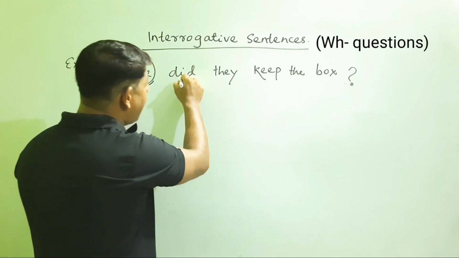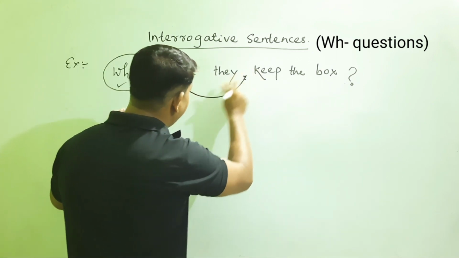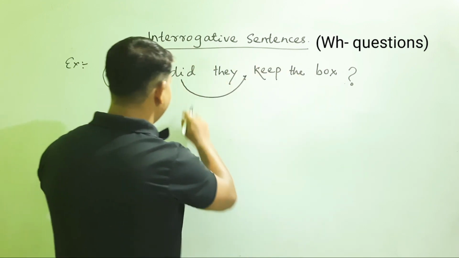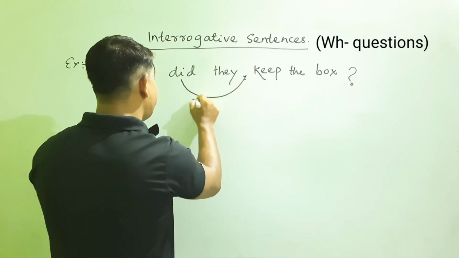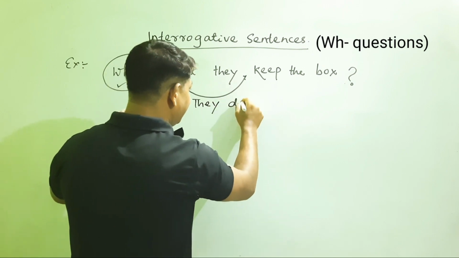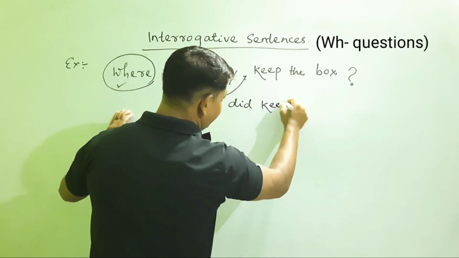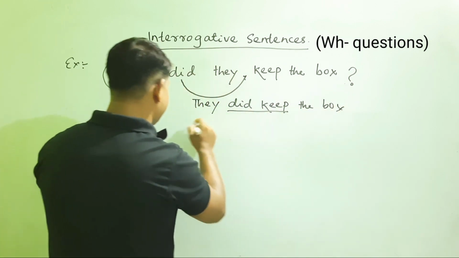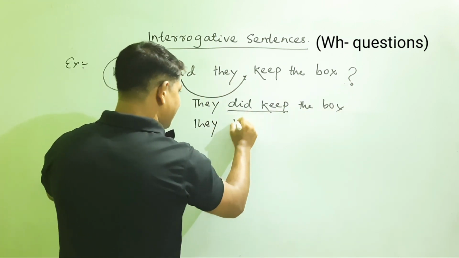Now you just add this "did" to this place. It means that "they did keep the box." So it means that it becomes "kept."